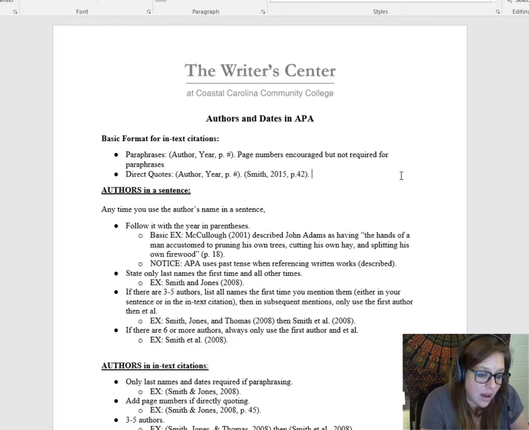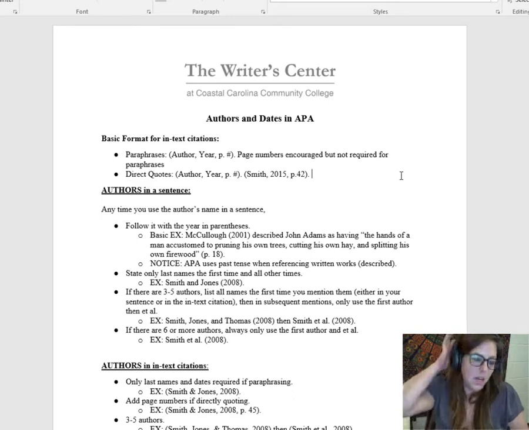Only include last names. APA does not use first or middle names ever. The only time they use first and middle initials is in the reference page, not in in-text citations or in signal phrases. So that's what a citation should look like. Just something to note, I would like for you to include page numbers if you have them for either a paraphrase or direct quote citation, but just note that APA doesn't require page numbers for paraphrases, but they do encourage them, so that's just something to keep in mind.